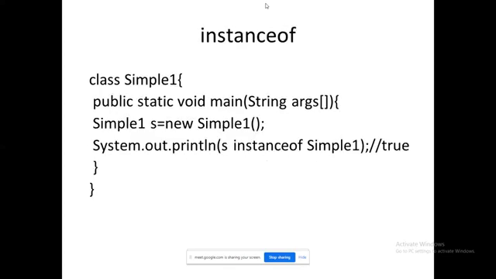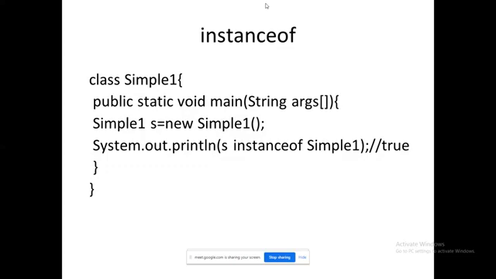Next, the instanceof operator. This is an important operator. Probably the complete set of operators will be dealt with by another faculty for you. But anyway, it is something related to class and object. That is the reason why I have mapped this topic here. Instanceof. What is the purpose of this instanceof operator? To identify whether this object belongs to this class or not, this could be used.